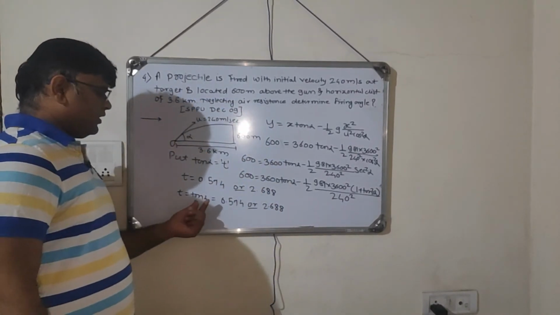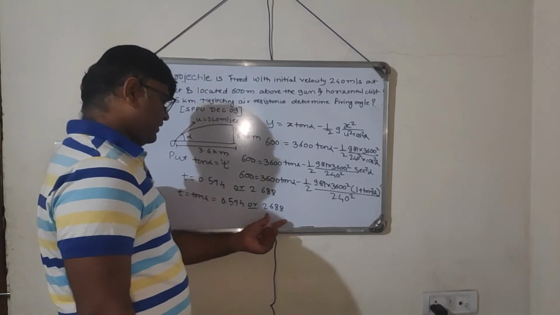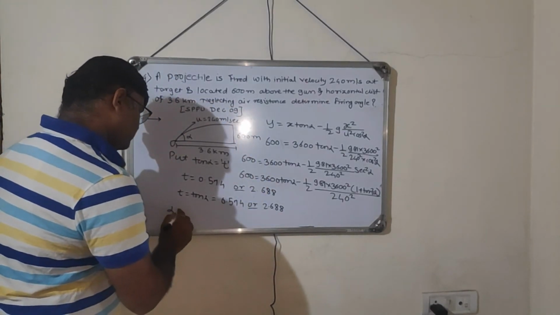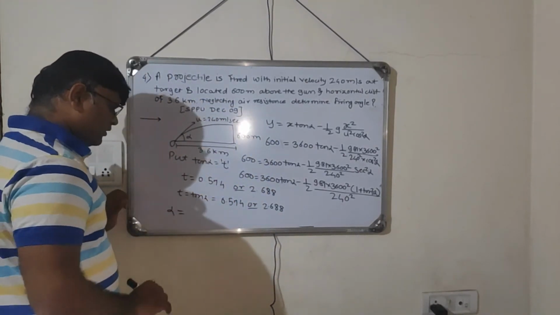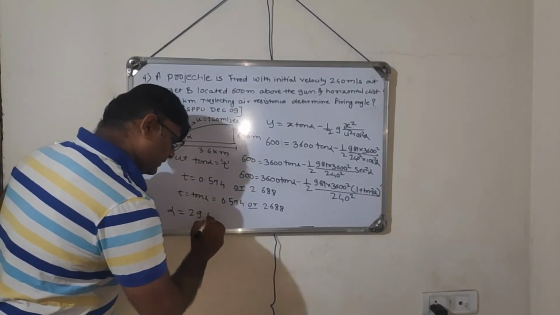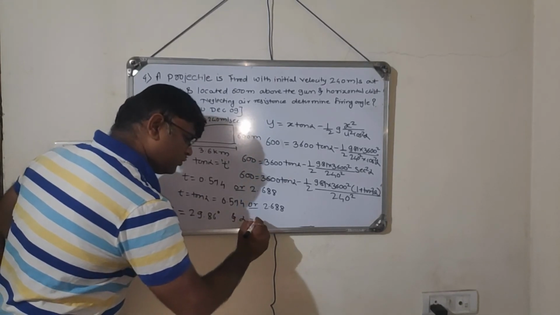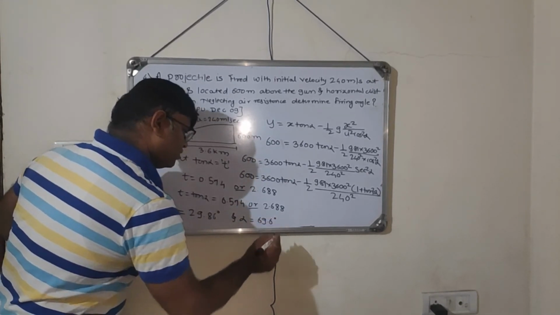If I take the inverse, alpha is equal to tan inverse of 0.574 and tan inverse of 2.688. So we'll get two alpha values. The first alpha value is 29.86 and the second alpha is equal to 69.60.